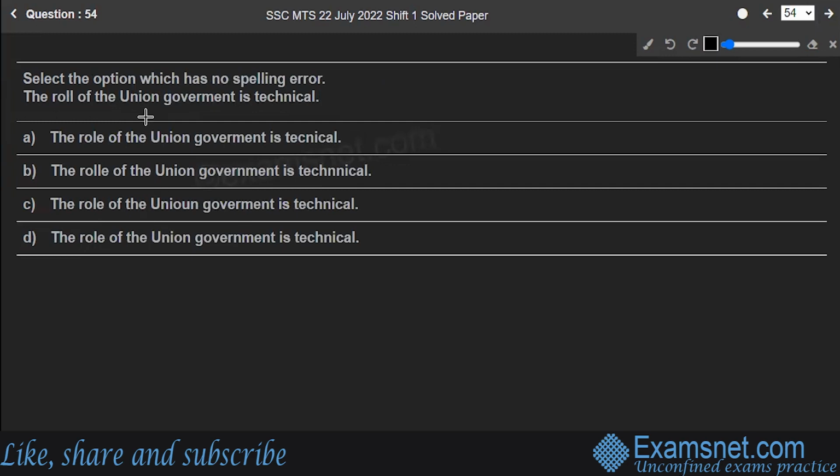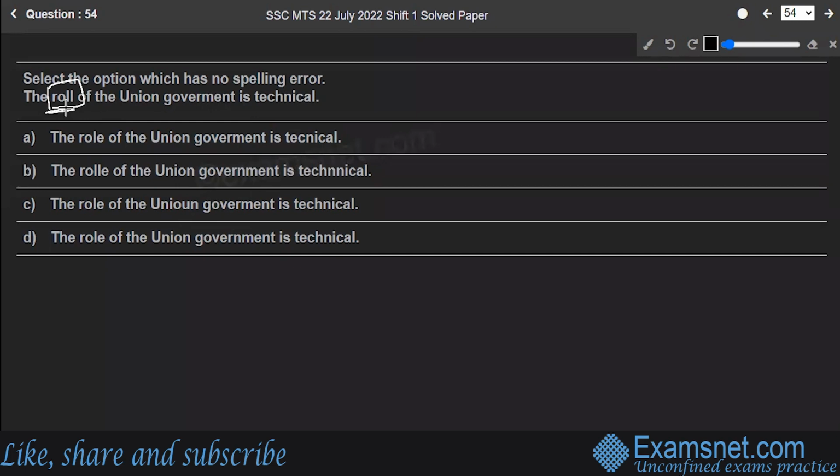Select the option which has no spelling error. Okay. The role of the union government is technical. So you have to find the one which has no spelling error. The role of the union government is technical. Option one. First of all, the role, this is sounding like role.